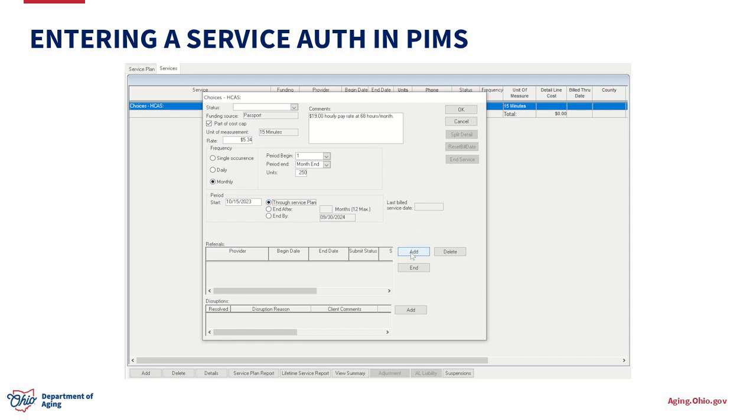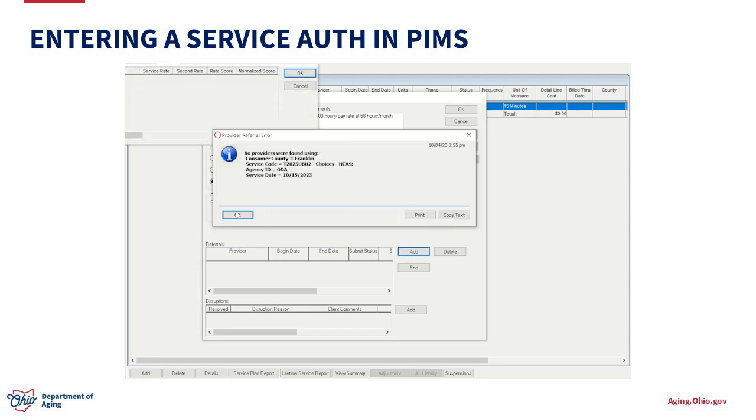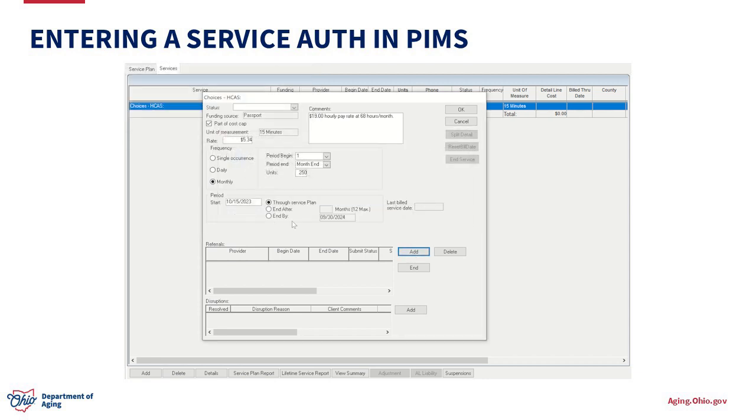And then you'll go ahead and add your provider. I'm in a test site right now, so unfortunately there's no providers to choose from, but you would choose your provider, the begin and end date, and then you've got all of the information. As you can see, a lot of this information was gathered from this process we've been going over. The hourly pay rate, what the billable rate is, how many hours we're approving, what the start date is. So all of that information is now in here, and we've got our service authorization.